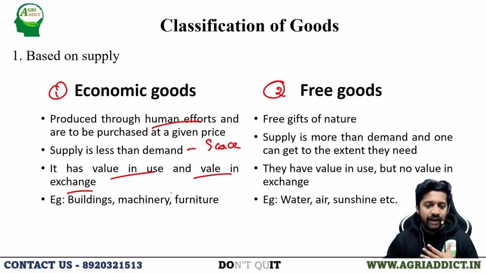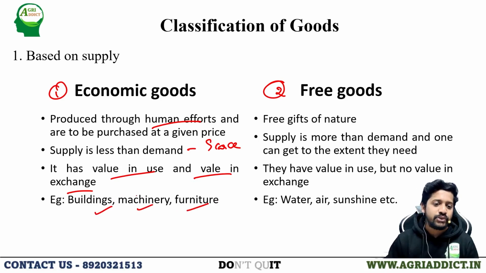So if I have a commodity with me and I am selling this to another person, then there is a value in exchange. So an economic good has both value in use and value in exchange. For example, buildings, machinery and furniture are produced through human efforts. They have to be purchased at a given price. Their supply is less than demand because they are scarce in nature, and they have value in use while I am using them, and if I am transferring them to another person, they have a value in exchange.